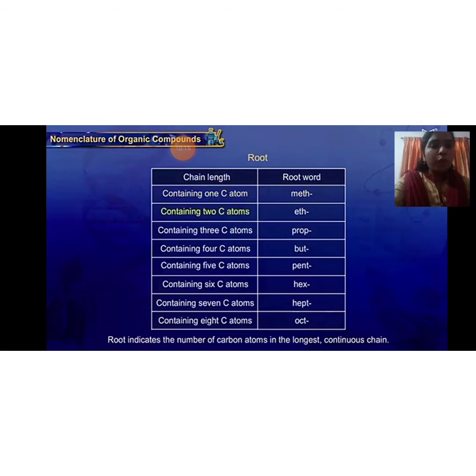The root word for a compound with one carbon atom is meth, that with two carbon atoms is eth, one with three carbon atoms is prop, one with four carbon atoms is but, and one with five carbon atoms is pent, that with six carbon atoms is hex, one with seven carbon atoms is hept, that with 8 carbon atoms is oct, and so on.